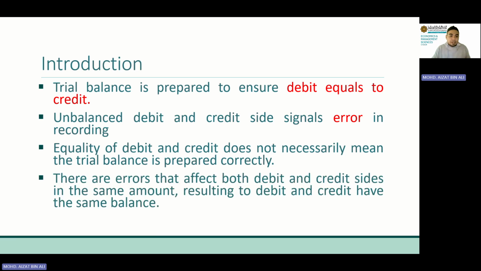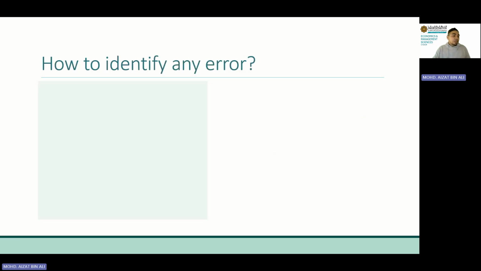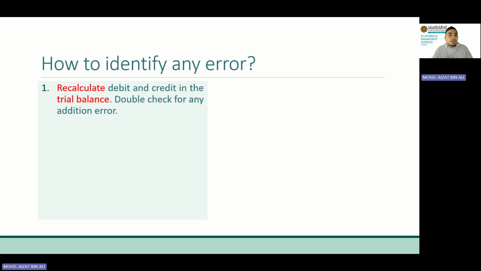Firstly, let's look at the steps on how to identify any errors. First is to recalculate the debit and credit in the trial balance and double check for any addition error. This is very normal, especially when you prepare your trial balance and the debit does not equal the credit.